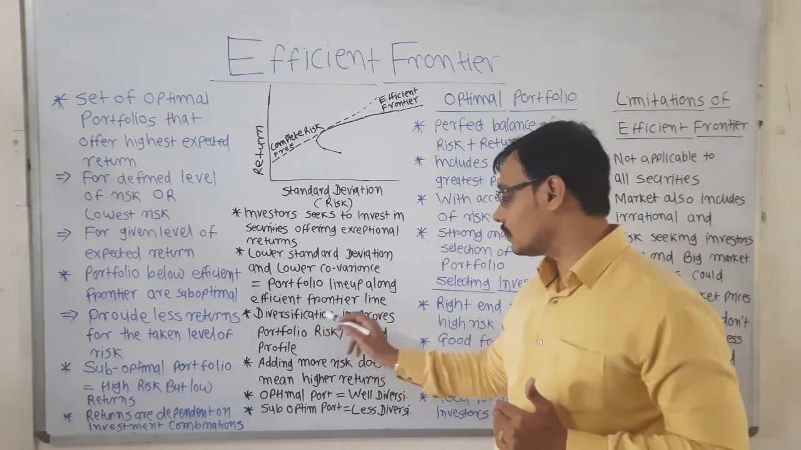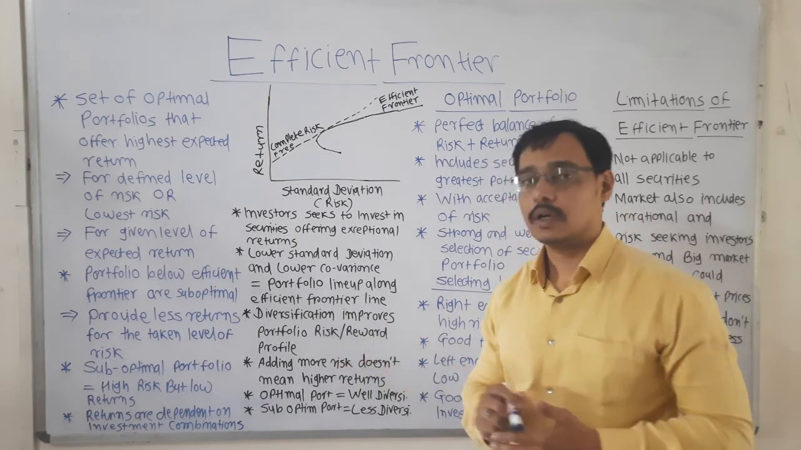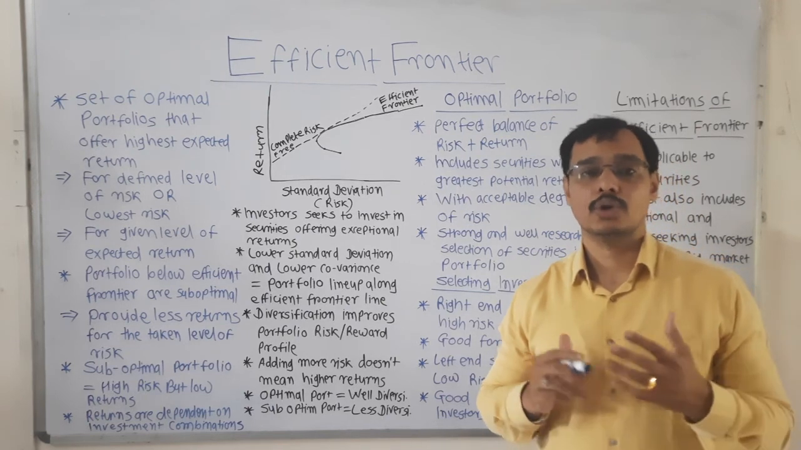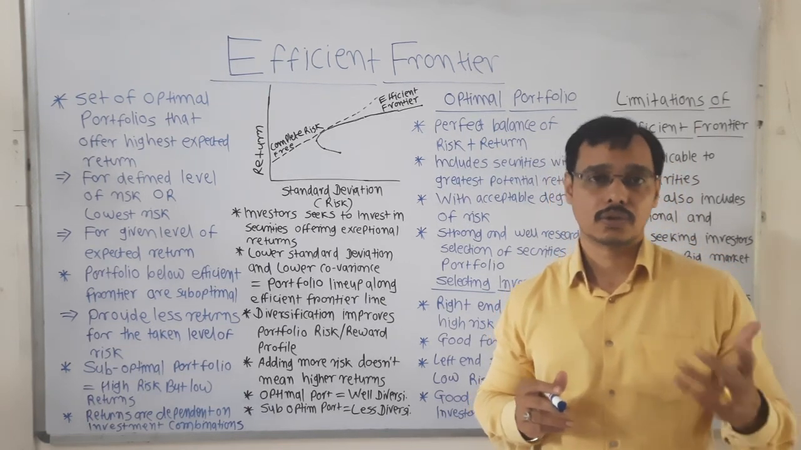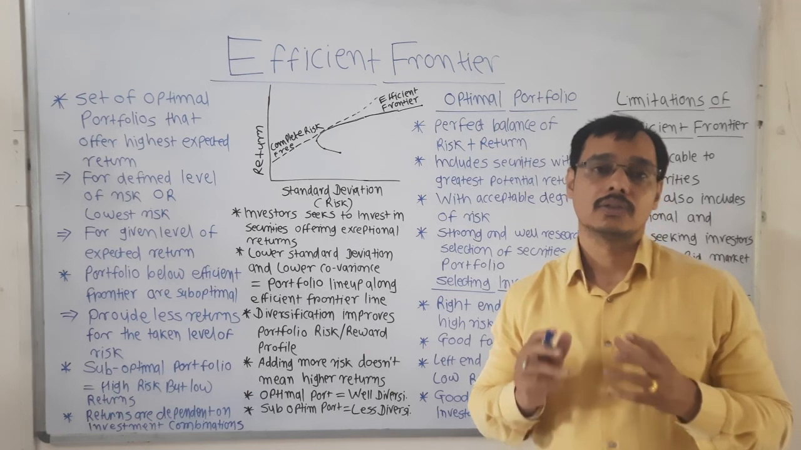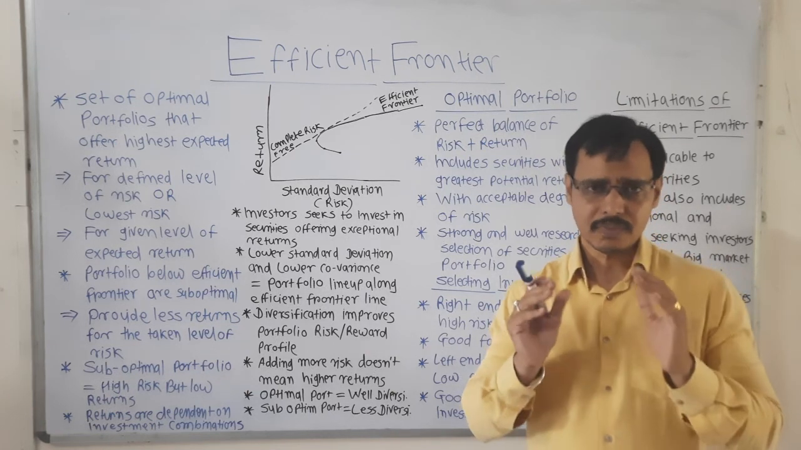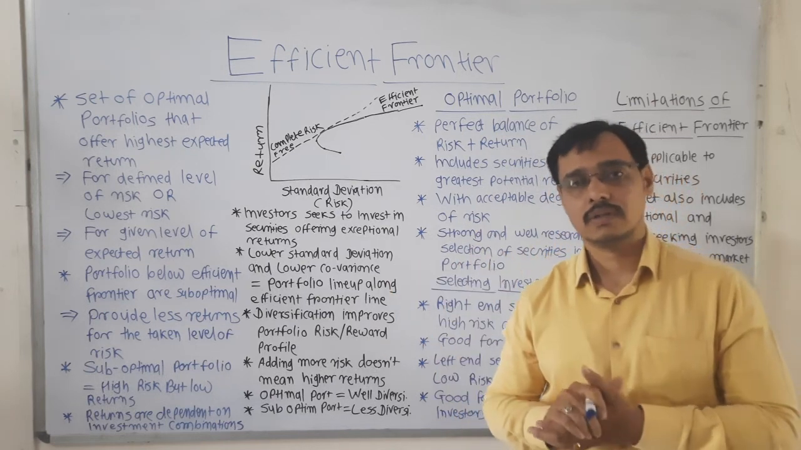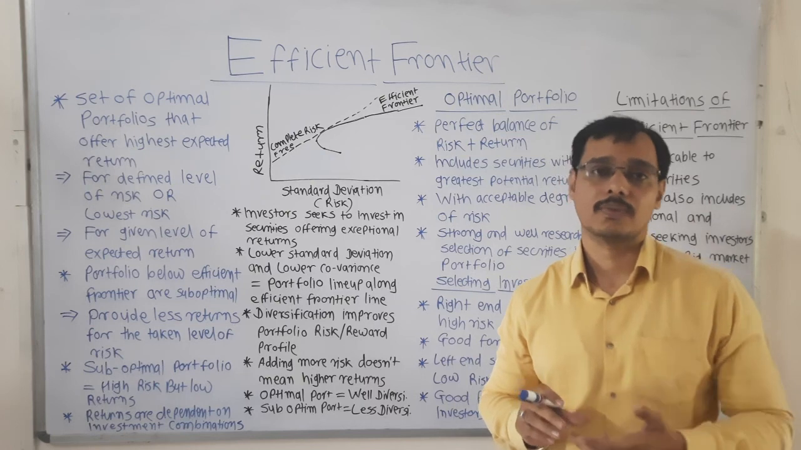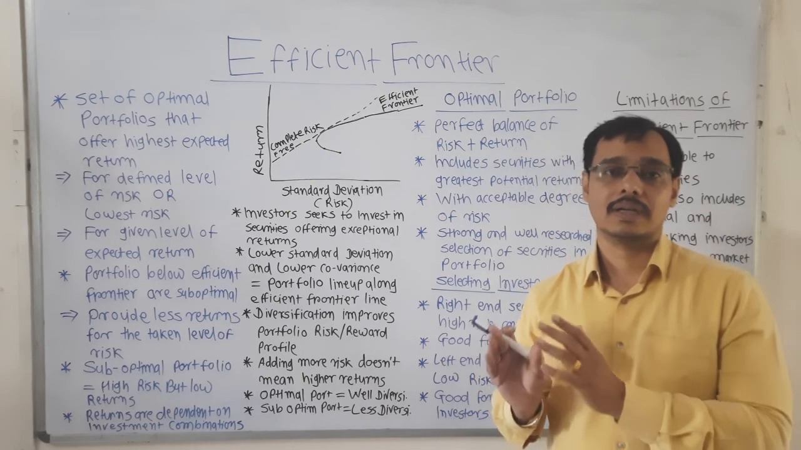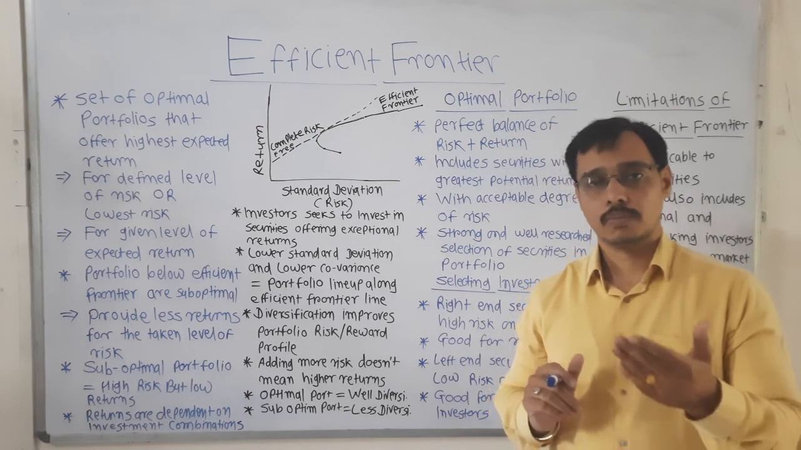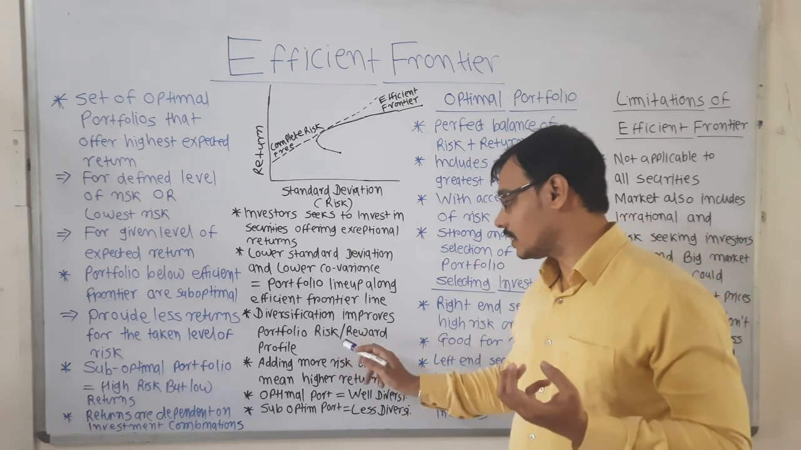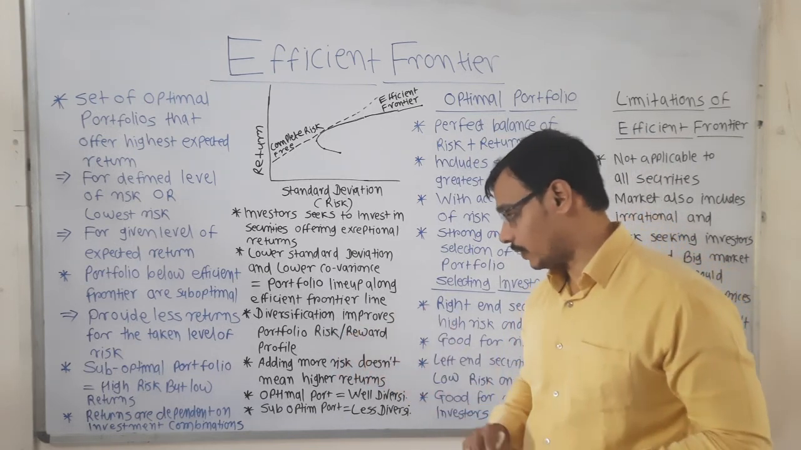Next, diversification improves portfolio risk reward profile. When we are talking about diversification, you are investing in different stocks of different sectors, so your portfolio will be a balanced portfolio. Imagine your portfolio has 10 stocks. If 2 or 3 stocks do not perform well, the remaining 7 or 8 stocks will balance your portfolio and give you good return. So diversification improves your risk reward profile.